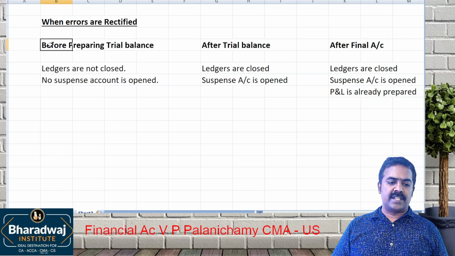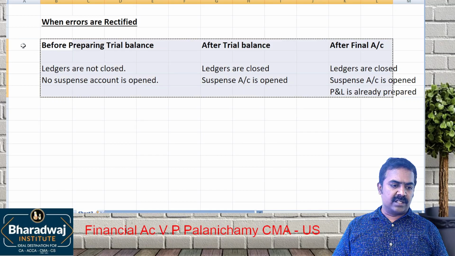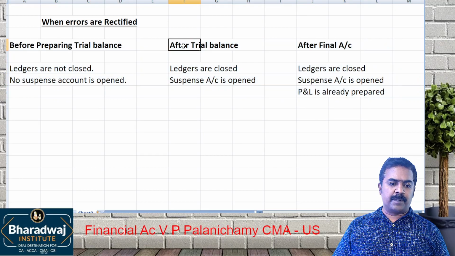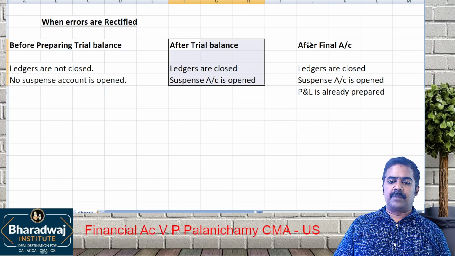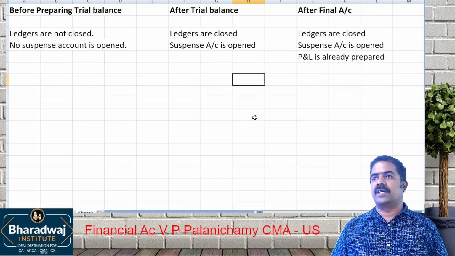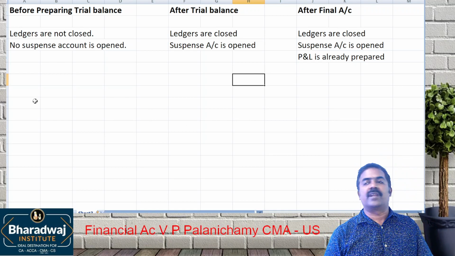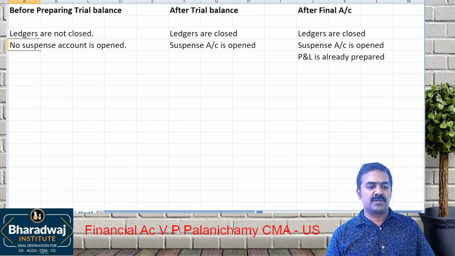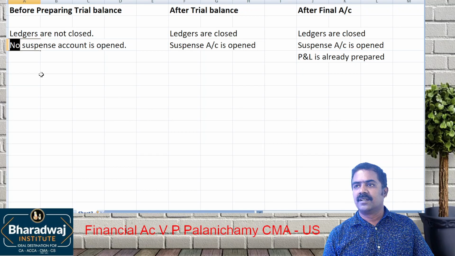So there are 3 stages in which errors are rectified. What are the 3 stages? It can be before preparing trial balance or what? After preparing trial balance or after preparing final accounts. There are 3 stages in which you can rectify the error. How to rectify the error? Simple. Don't use suspense account.